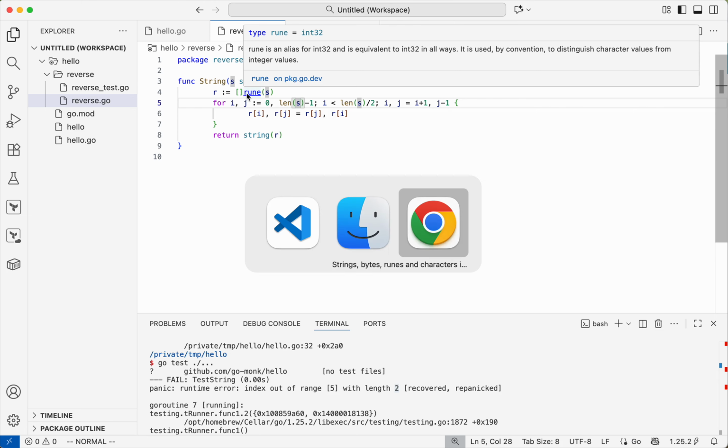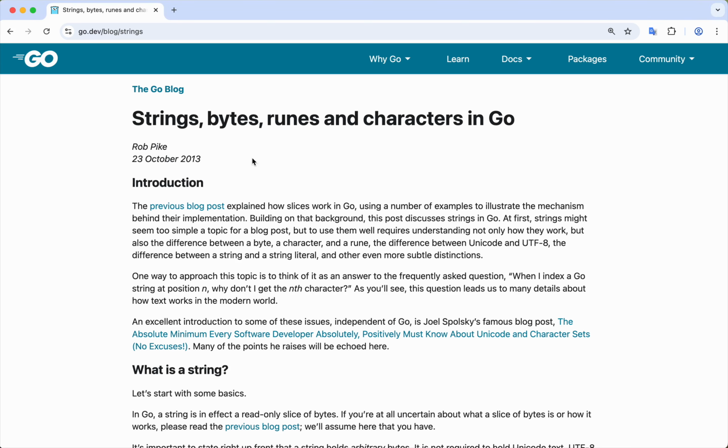It's more complex than this. There is a blog post from the Go team by Rob Pike. I recommend you read it to understand strings, bytes, runes, and characters in Go.